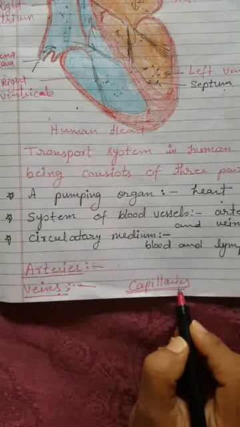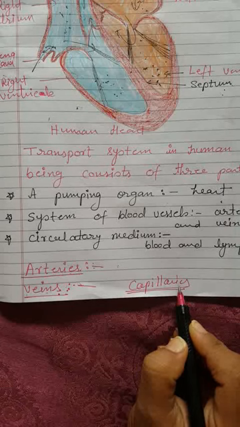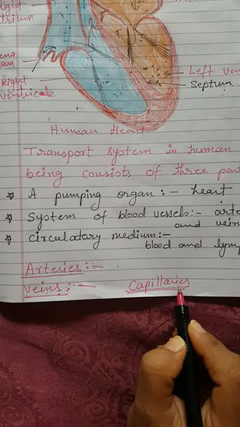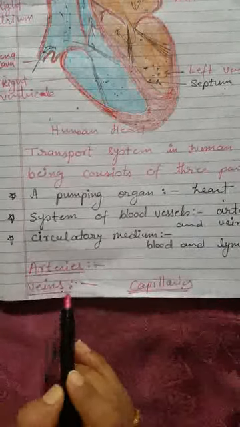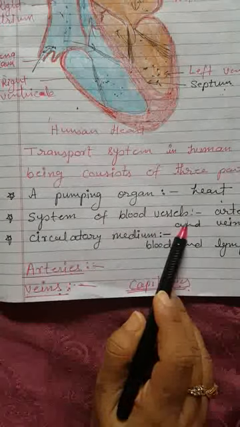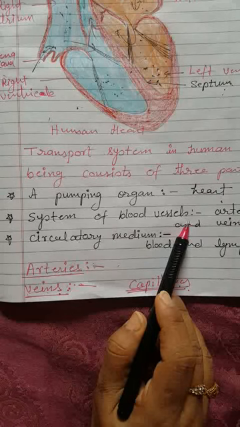So these capillaries take out this carbon dioxide from the cell and bring oxygen to each and every cell. So these three things, arteries, veins and capillaries, are the various blood vessels in our human body.